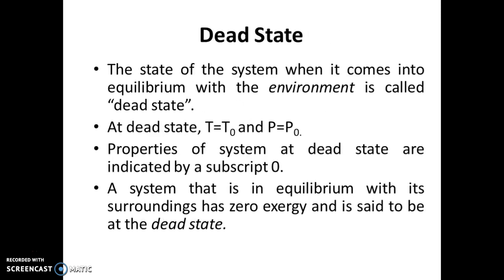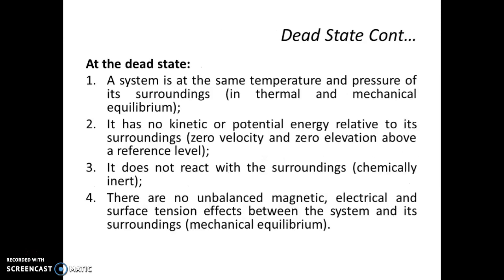For exergy analysis, we first have to define a dead state of the system. The state of the system when it comes into equilibrium with the environment is called the dead state. At the dead state, T is represented by T naught and P by P naught. The properties of the system at the dead state are indicated by a subscript 0. A system in equilibrium with its surroundings has zero exergy and is said to be at the dead state.